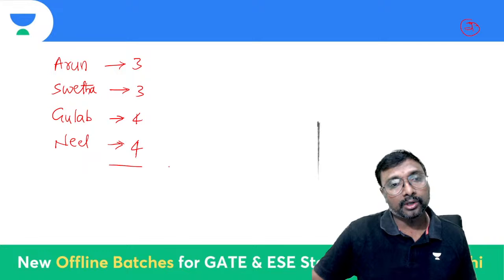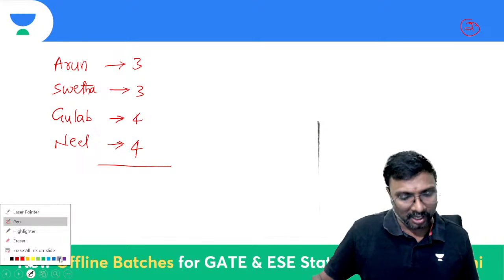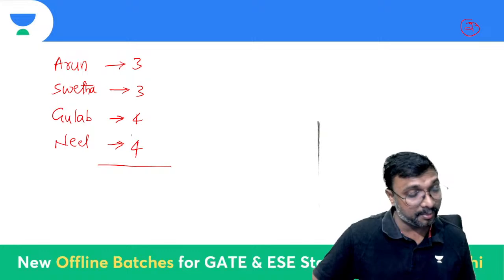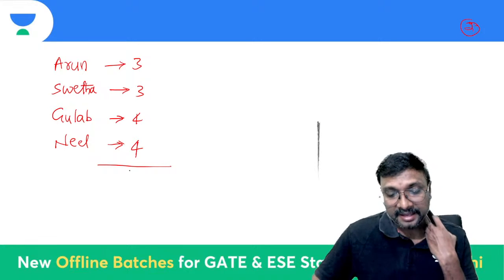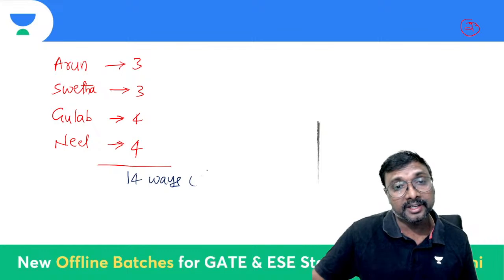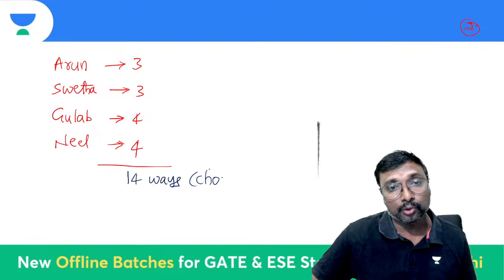So how much is the total? 4 plus 4 is 8, 3 plus 3 is 6, and 8 plus 6 is 14. So 14 ways or 14 choices are available.